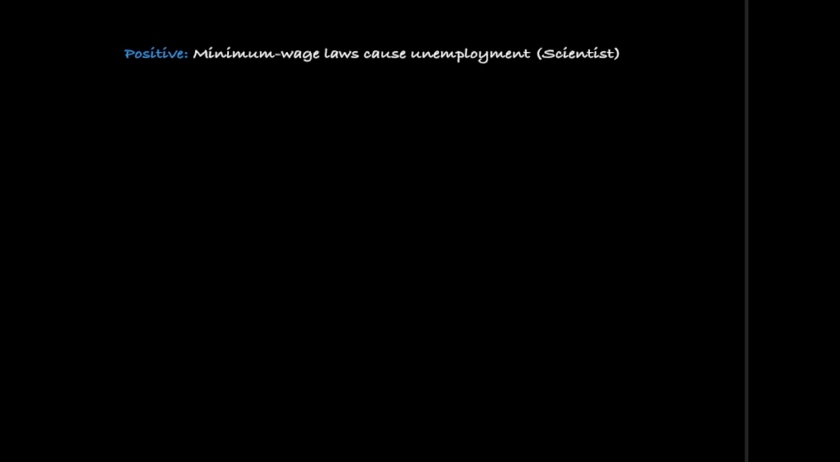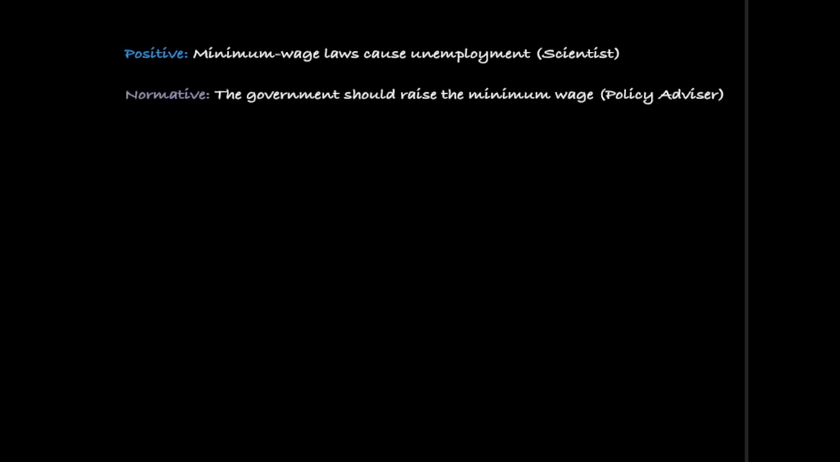To make it more simple, scientists would say what it is and how the world is, and policy advisors would like to say what the world should be. So let's look at an example here of a positive statement. Minimum wage laws cause unemployment. And a normative statement would be more like, the government should raise the minimum wage.